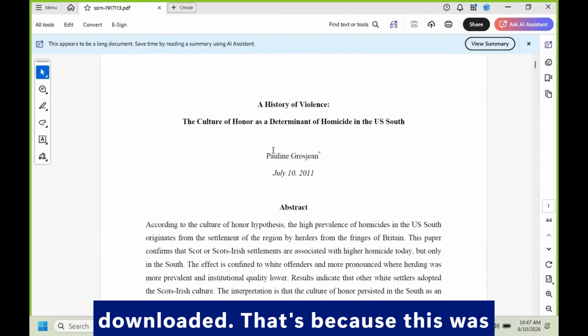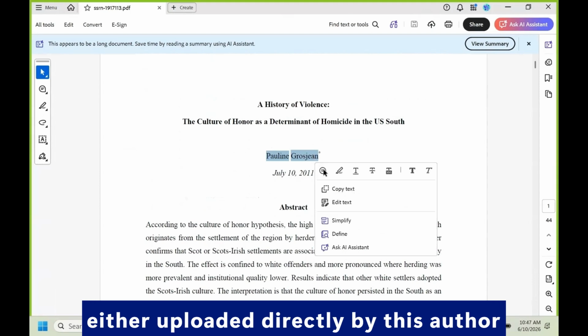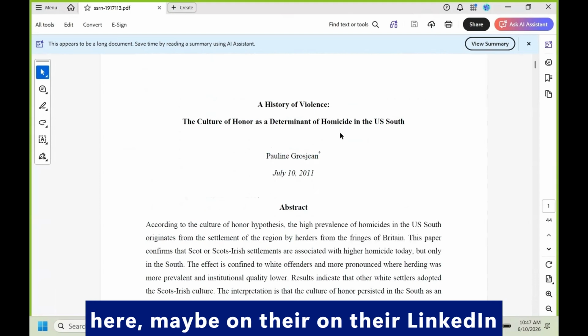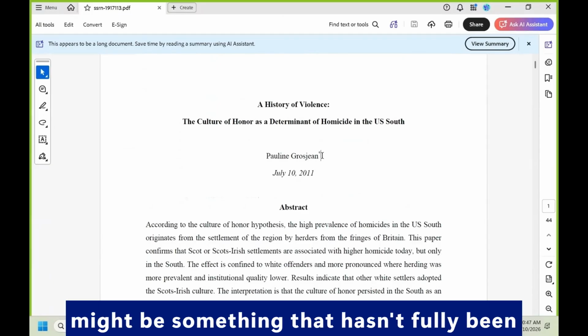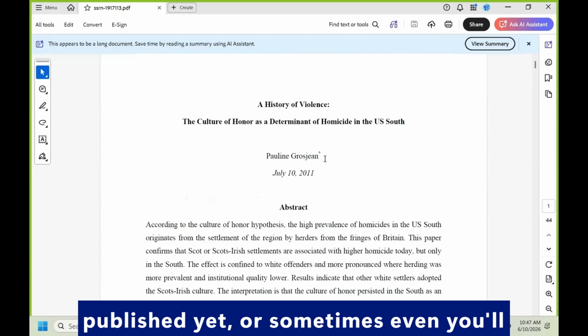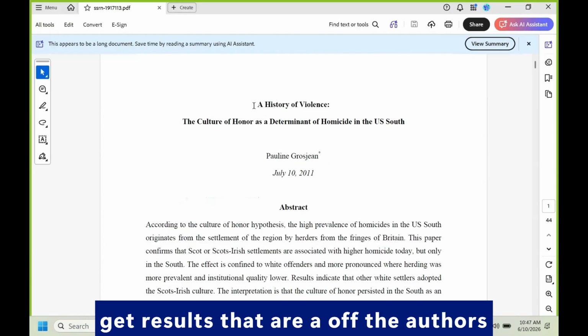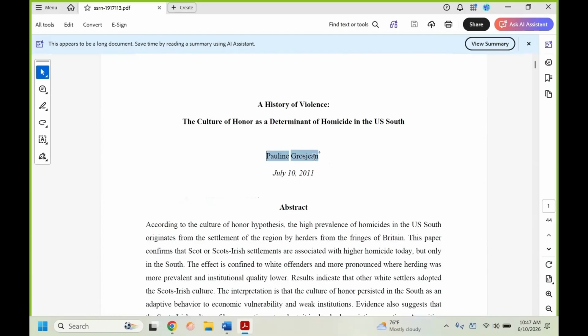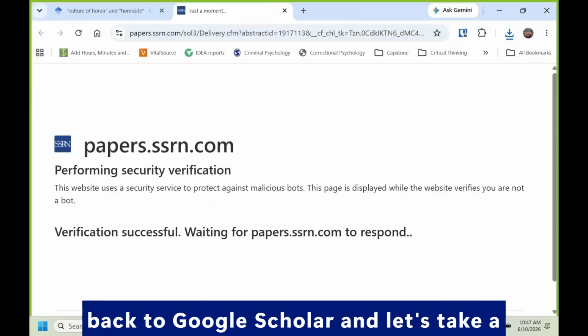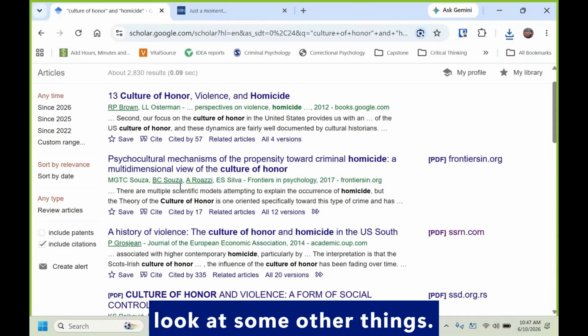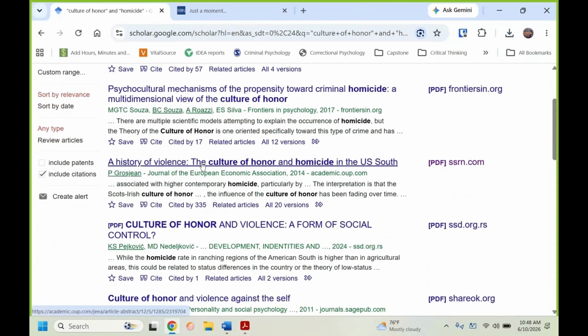That's because this was either uploaded directly by this author here, maybe on their LinkedIn website or something like that, or it might be something that hasn't fully been published yet, or sometimes even you'll get results that are off the author's dissertation for their doctoral degree or something like that. Let me go back to Google Scholar and let's take a look at some other things for this.